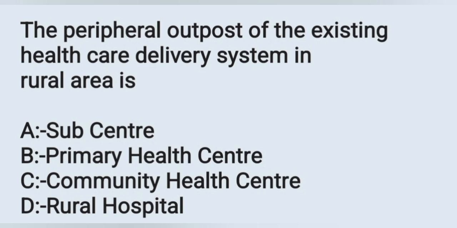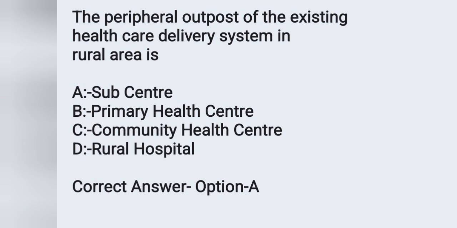And the next question: the peripheral outpost of the existing healthcare delivery system in rural area is: option A subcenter, option B primary health center, option C community health center, option D rural hospitals. The peripheral outpost of the healthcare delivery system in rural area is the subcenter. Option A is the correct answer.